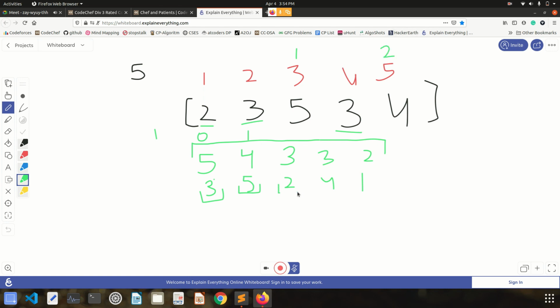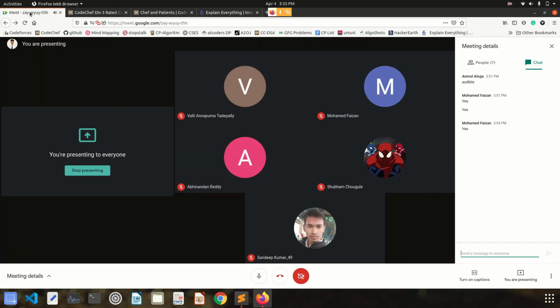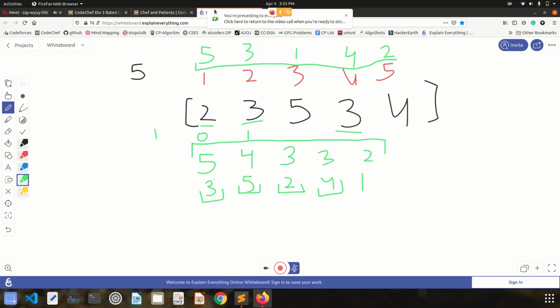Then I can move forward to the next element, at index 2, where this person has to wait 2 plus 1, 3 hours, and this person 3 plus 1, 4 hours, and then this person 4 plus 1, 5 hours, right? I can now find out how long they have to wait before their treatment starts, right? So anyone having any idea how we can implement this thing?